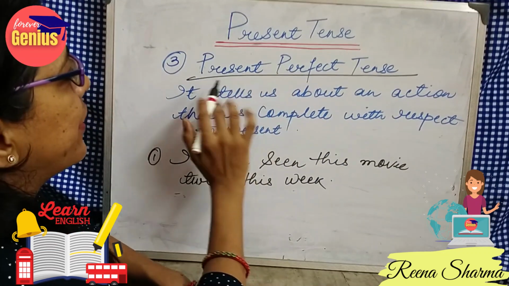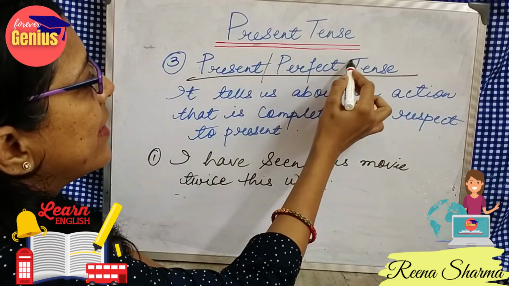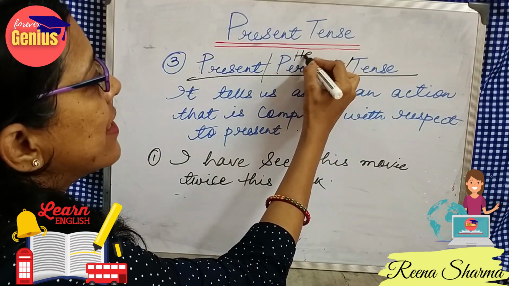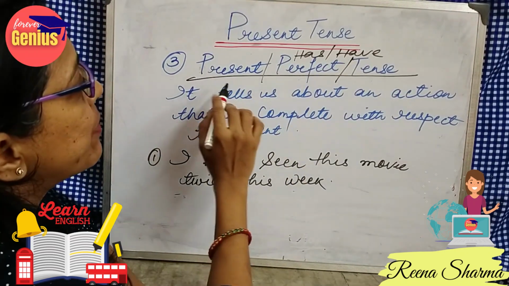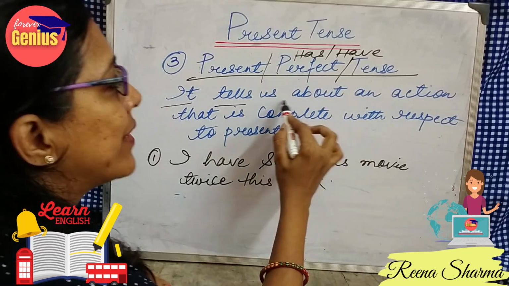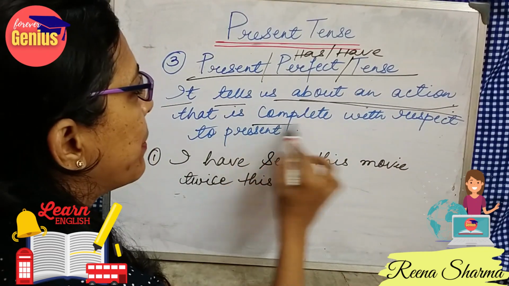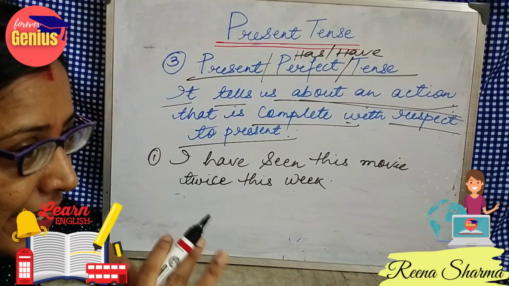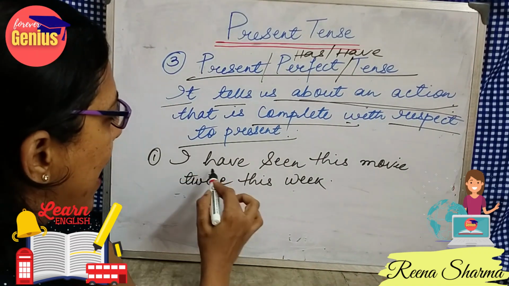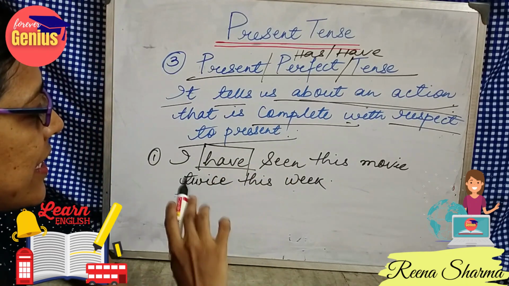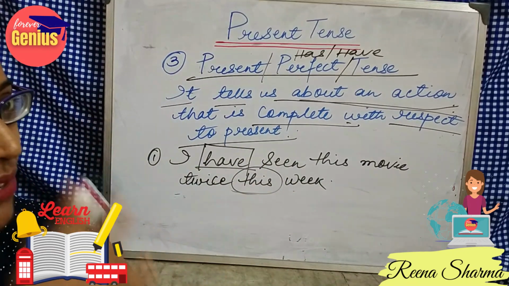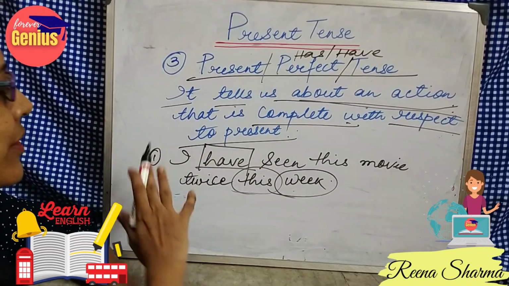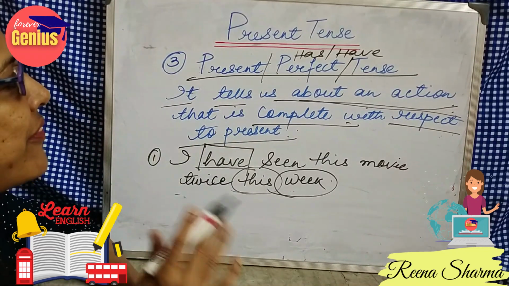Now comes our third category, that is present perfect tense. In this, we will be using the form of the verb has or have. So what does present perfect tense tell? It tells us about an action that is complete with respect to present. It is completed but still it has not been completed. See how? Suppose I have seen this movie twice this week. But in this week I have seen this movie twice, but this week is still not yet completed. So this comes under the term present perfect tense.